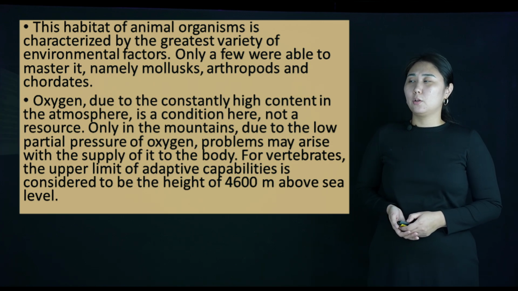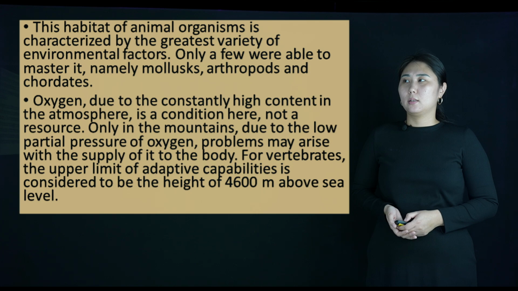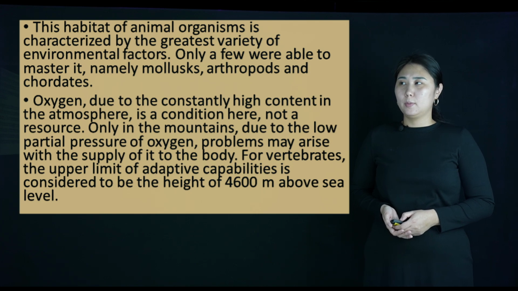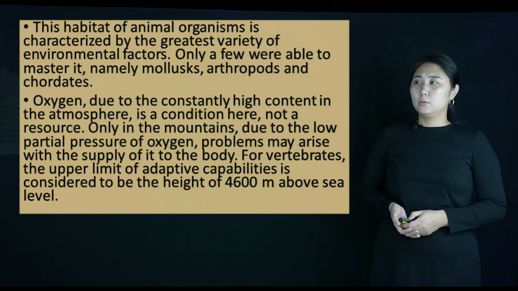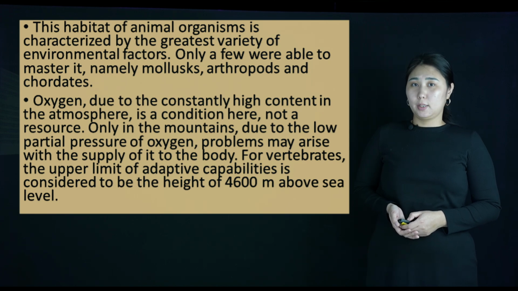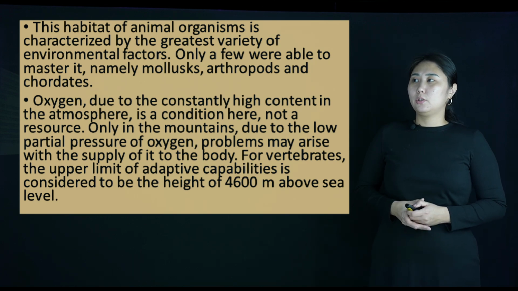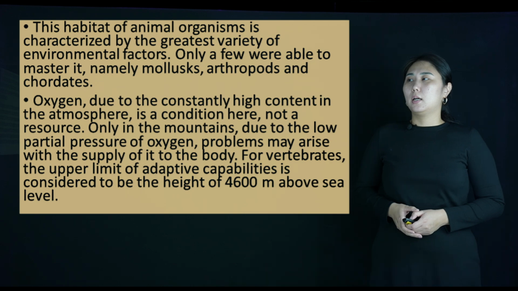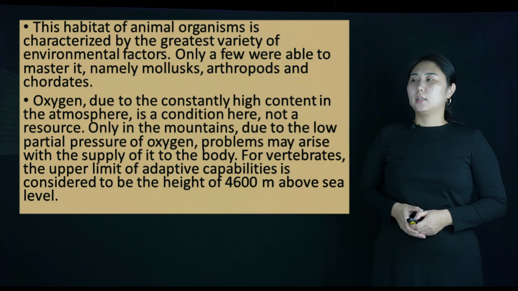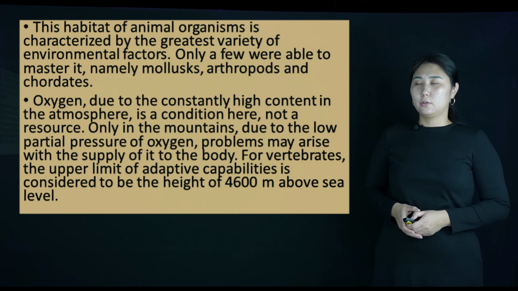This habitat of animals and organisms is characterized by the greatest variety of environmental factors. Only mollusks, arthropods, and chordates were able to master it. Oxygen content in the atmosphere is constant here, so air resources are not a limit.